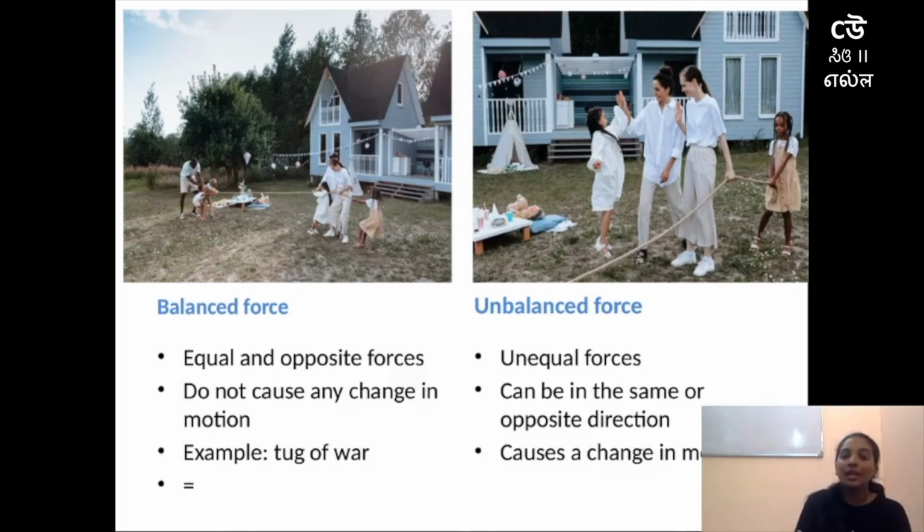And also I can give one more example to make you understand balanced and unbalanced force in a simpler way. I have a pen here. I'll apply force in one direction, and after some time I'll apply force in the opposite direction. I'll apply force in both directions.